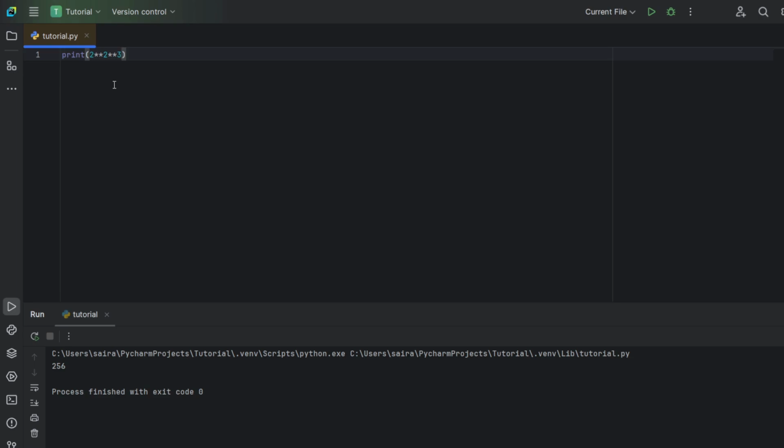Both operators, multiplication and modulo, have the same priority. So the result can be guessed only when we know the binding direction. That is why binding is important. For example, let's take 2 multiplied by 3 modulo 5. Let's run it. We get 1 as the answer. So what is Python doing here? It multiplies 2 into 3 as it follows left side binding. Thus, we must know the binding direction of every single operator. 2 into 3, which is 6, and 6 modulo 5, which is 1.